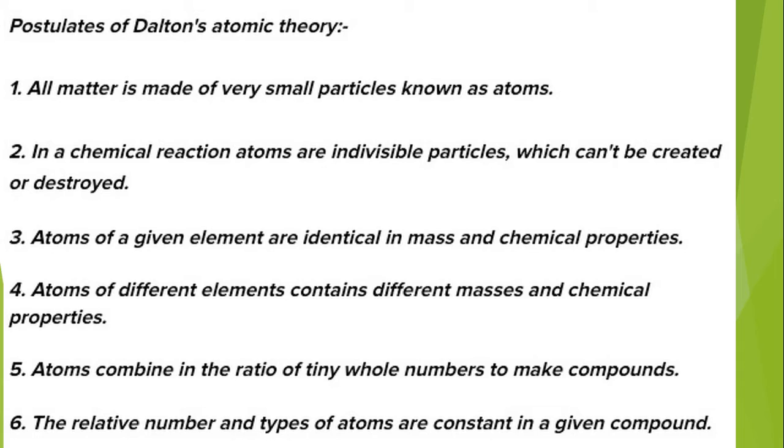Atoms of a given element are identical in mass and chemical properties. Atoms of different elements have different masses and chemical properties. Atoms combine in the ratio of small whole numbers to form compounds. The relative number and kinds of atoms are constant in a given compound. Let's have a look at a short video.